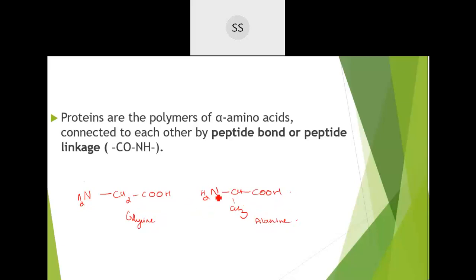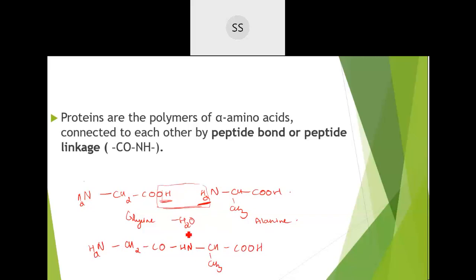You know here we are having NH2 group and this side we are having carboxylic acid group. So during the reaction, what happens is they undergo condensation. They lose one water molecule. I'll remove water molecule from this side. From here, H will be lost and from this side, OH will be lost, because to remove water, you require one OH group and one H group. So after losing, what you will be getting is NH2, CH2, then CO, then here remains H and then NH, and then we have CH3 down and then COOH.